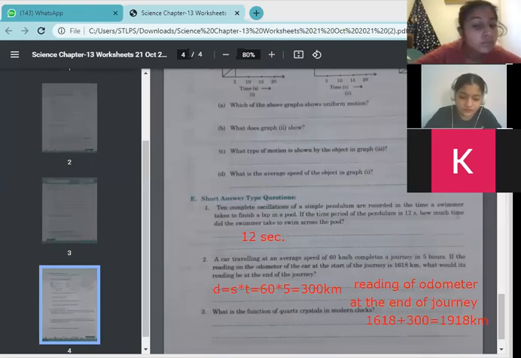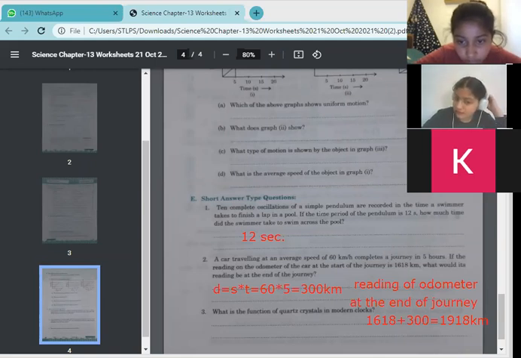So simply you can write down that quartz crystals are used to measure time more accurately. Write down, children.